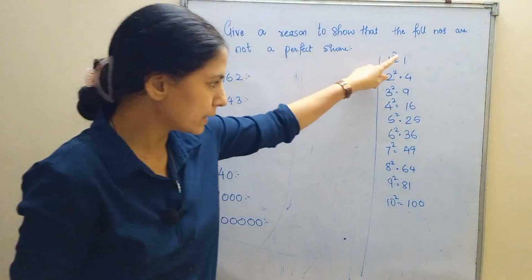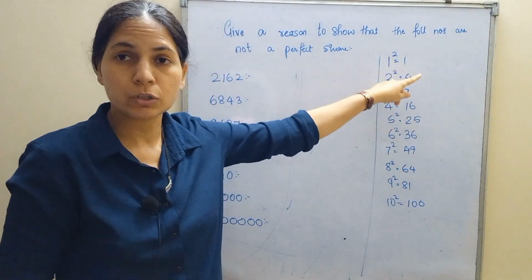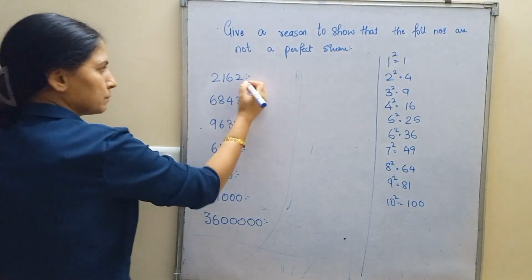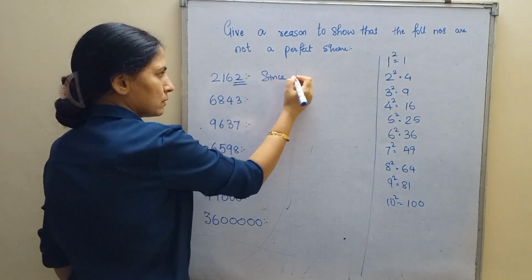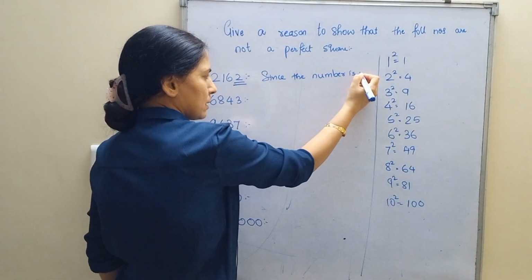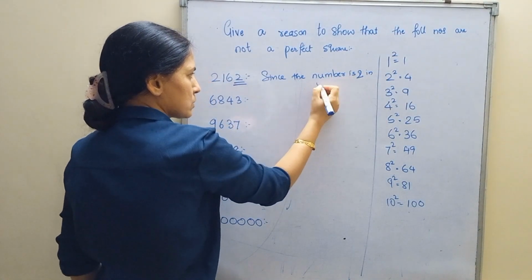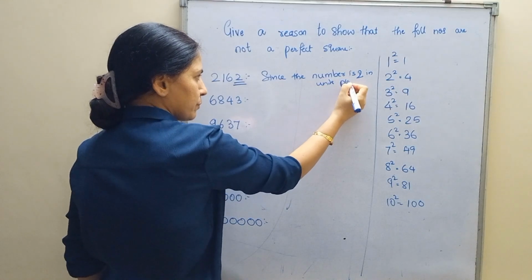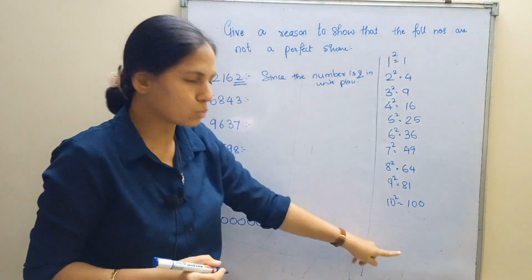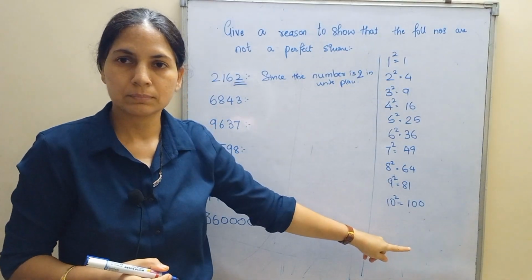Do you find 2 anywhere here in the units place? Do you see the last number 2 here? No. Since the number is 2 in units place, there is no square ending with 2.